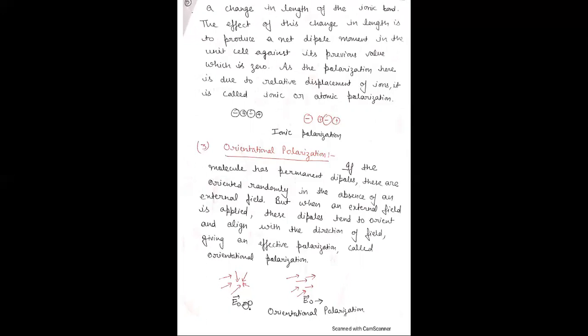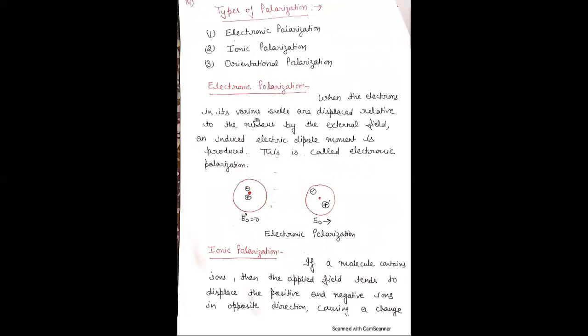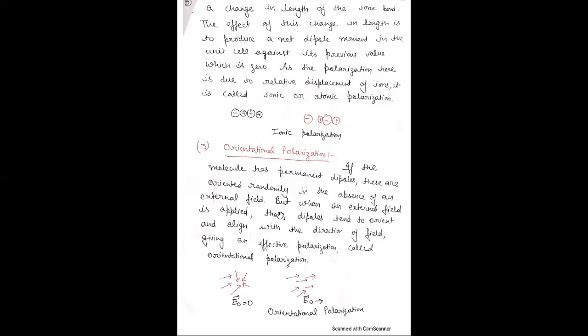When the electric field E naught is zero, these dipoles are oriented randomly in any direction. When an electric field is applied, these dipoles are oriented in the direction of the electric field. Here, in electronic polarization and ionic polarization, there is a non-polar dielectric. But in orientational polarization, we use a polar dielectric, which has a permanent dipole moment. And with the action of the electric field, the dipole moment is increased.